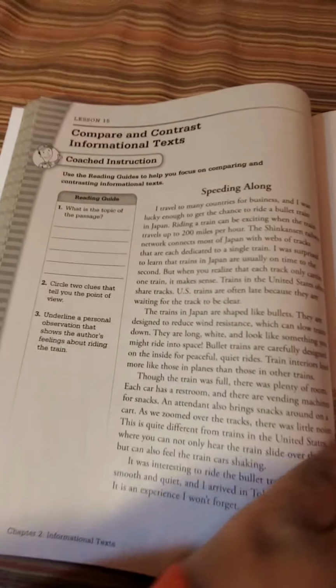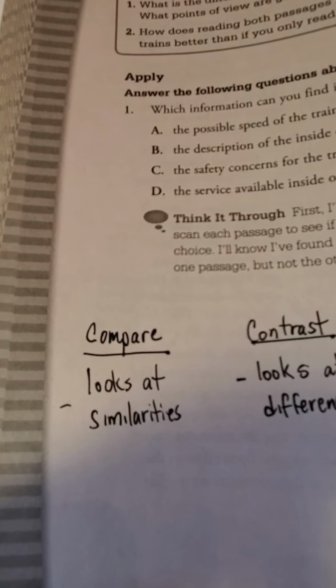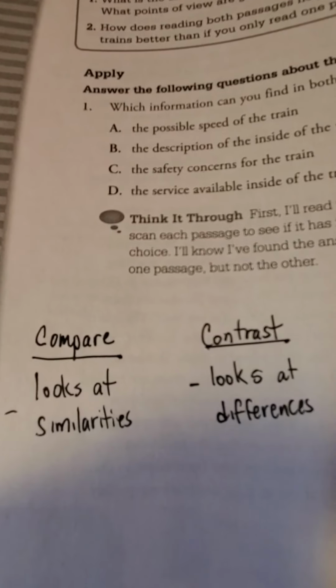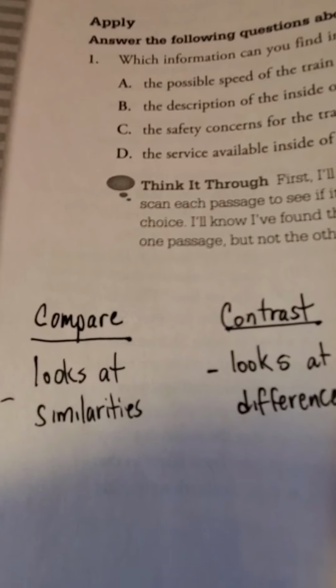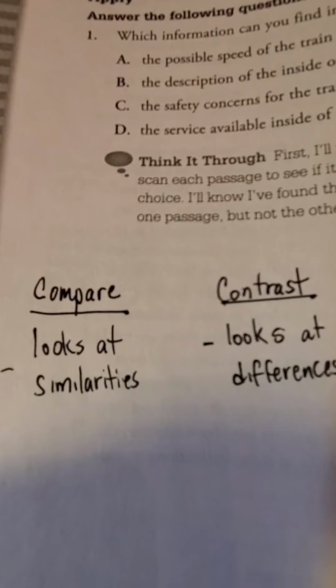So compare and contrast, just to review what that means. When you compare things, you look at similarities, things that are the same. And contrast means to look at differences. So we're going to read two different passages and see how they're similar and how they're different.